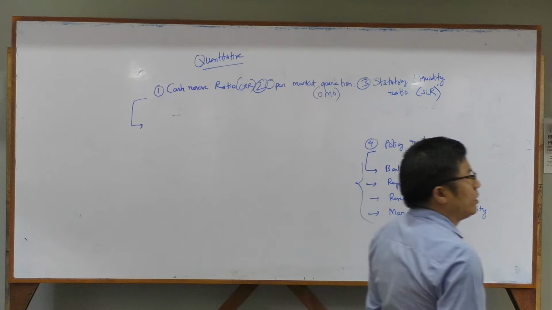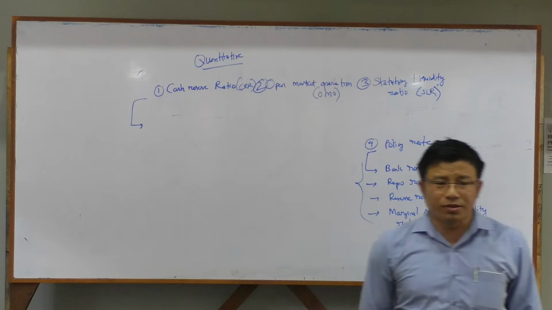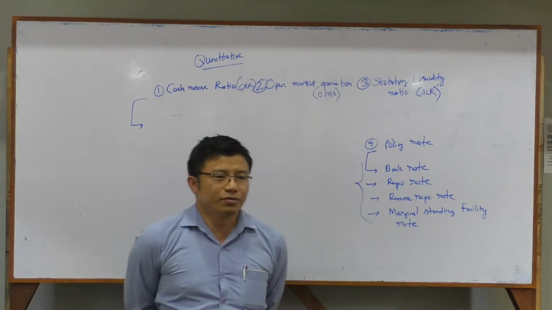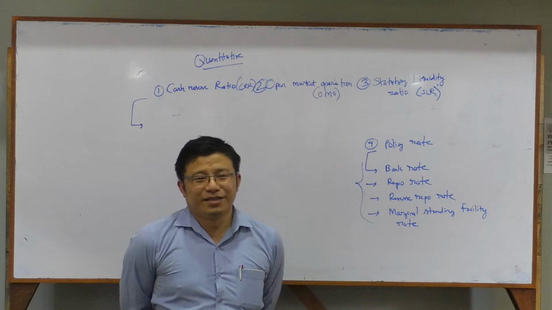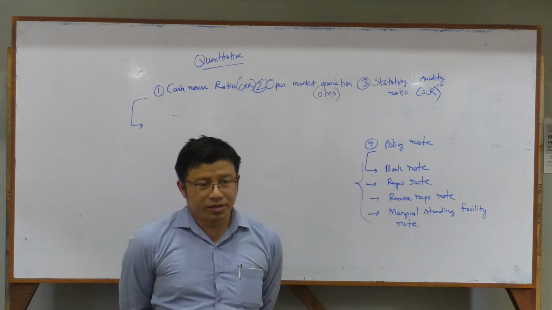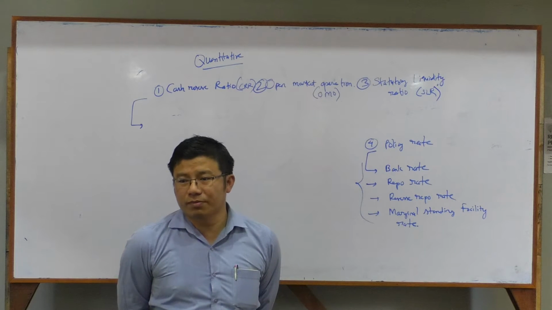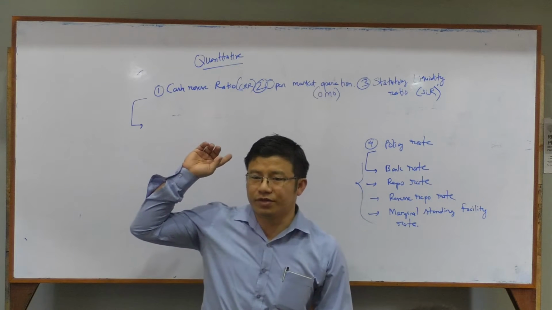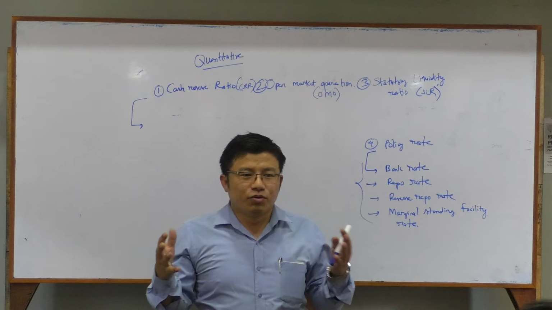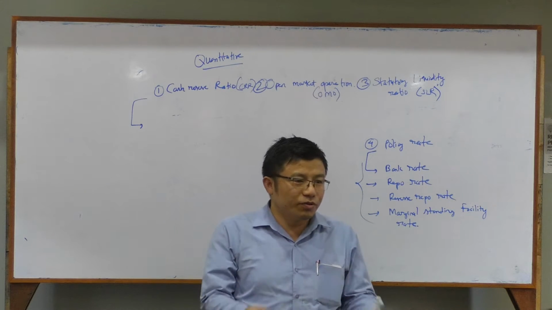These commercial banks, they used to deposit, it is a must for them. I'm talking about cash reserve ratio. Let's know the story first. Who is the hero? Who is the villain? You can write by your own.